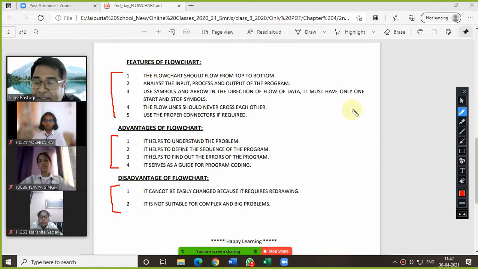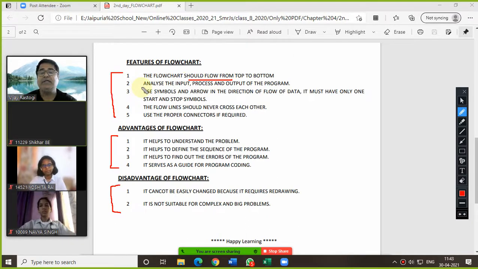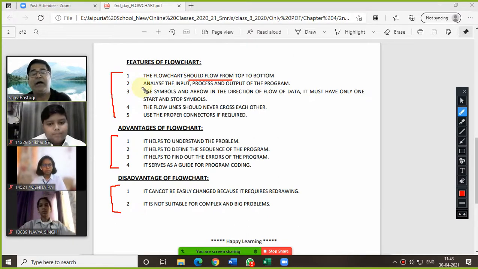Let me explain it. The first feature of the flowchart is the flowchart should flow from top to bottom. Means when you start drawing the flowchart, we always follow the algorithm. In the algorithm also we write the solution step by step. So those steps we need to follow in the flowchart also. That is why the first feature is we should flow the data from top to bottom.